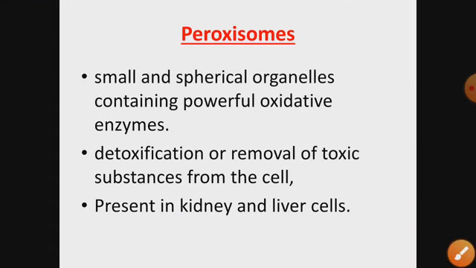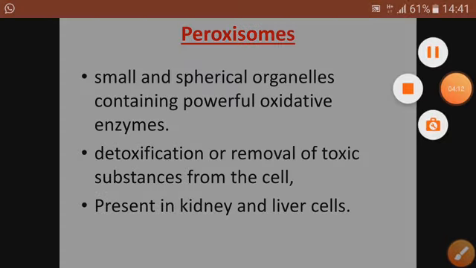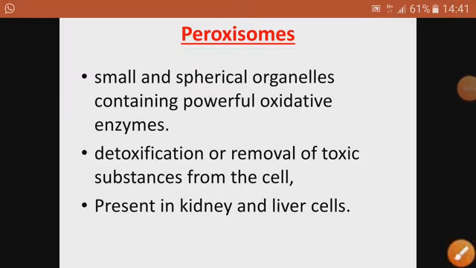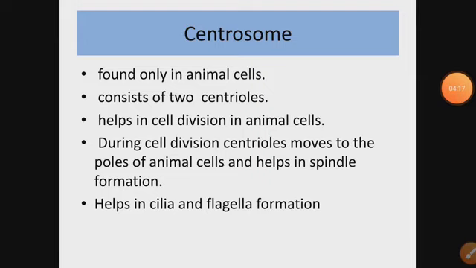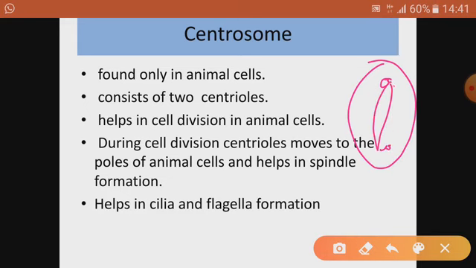For example, this is a cell. One centriole remains at one pole, another centriole comes to another pole. They help in spindle fiber formation. Chromosomes get attached here, and then the chromosomes are pulled apart. Half of the chromosomes go to cell 1 and half of the chromosomes go to cell 2.